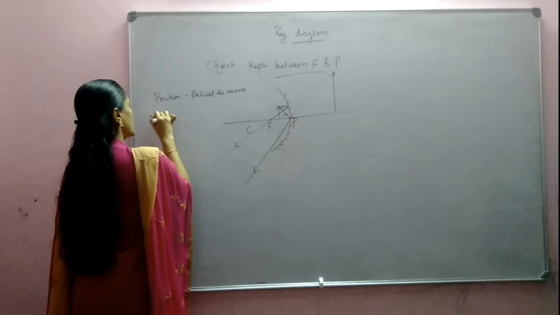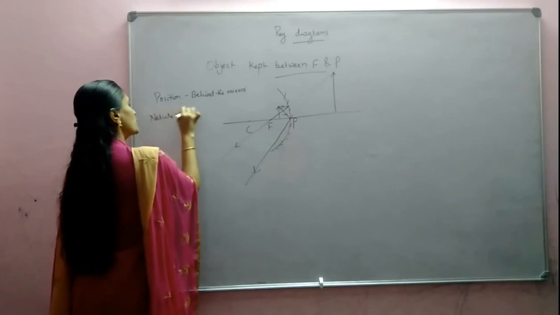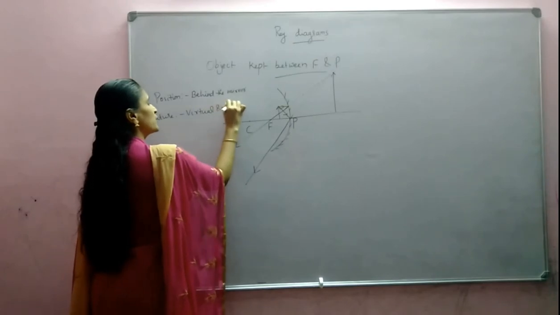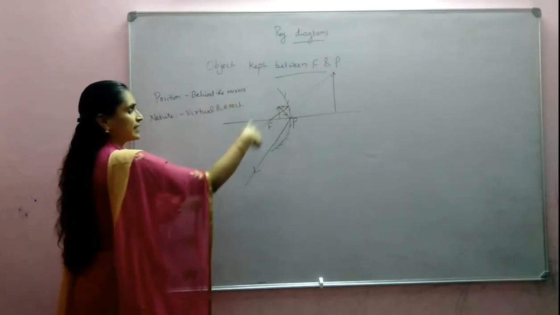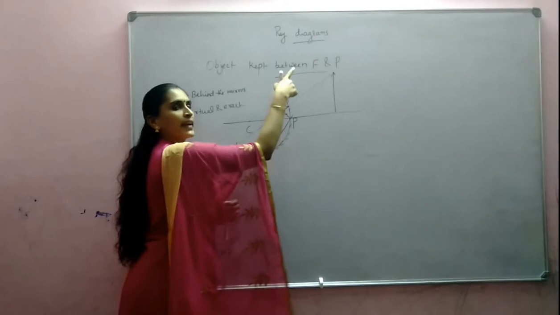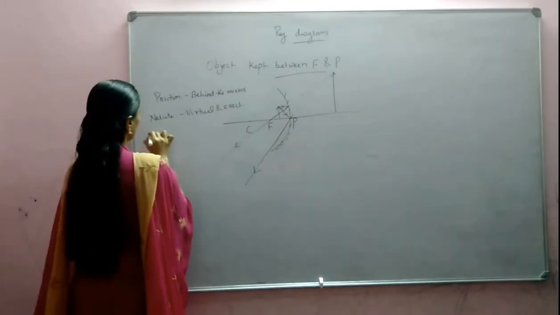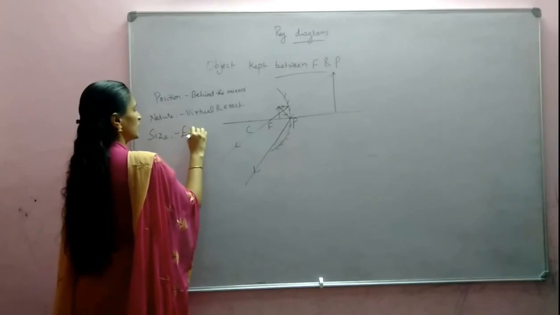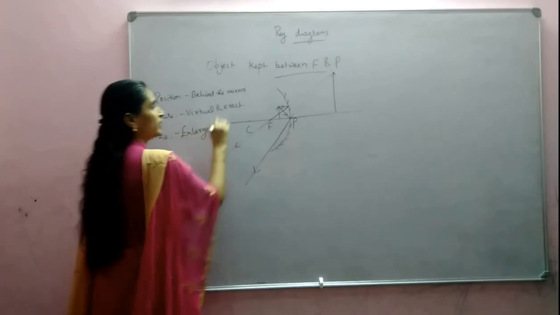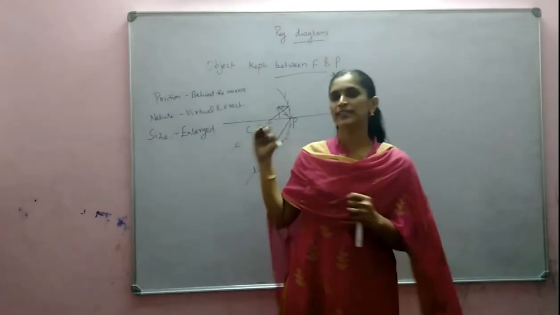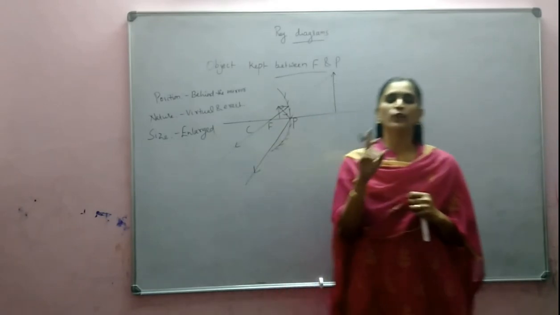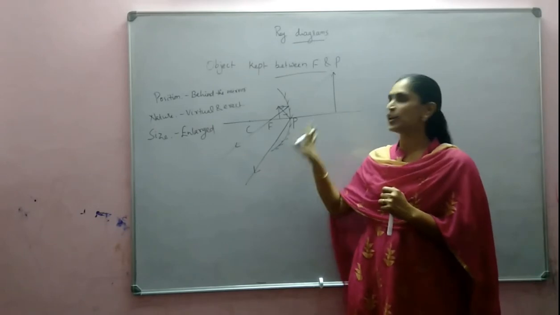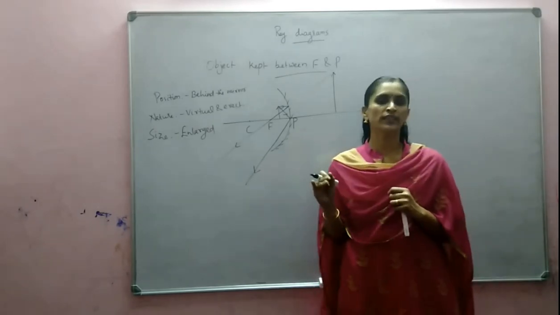Nature of the image: virtual and erect. Why is it virtual? Because the reflected rays are not actually meeting, they are appearing to come. Then size: enlarged image. So in the case of concave mirror, we have seen 6 different cases. Among that, only one case is there where it forms a virtual and erect image. So this image cannot be caught on a screen.